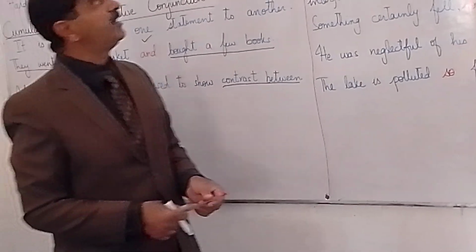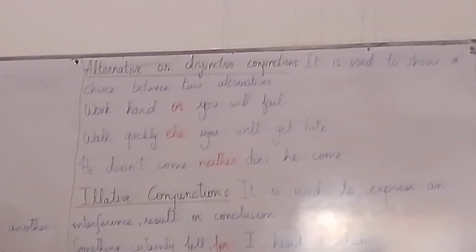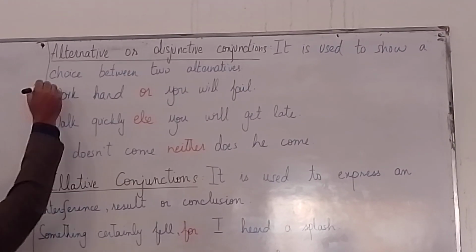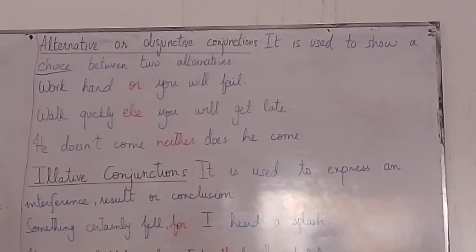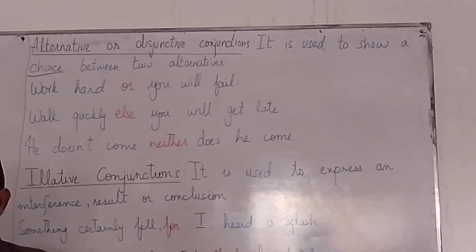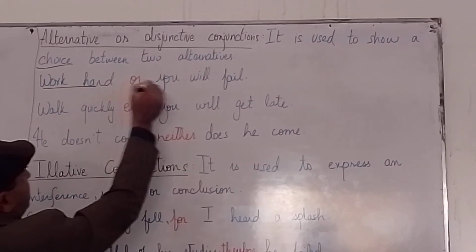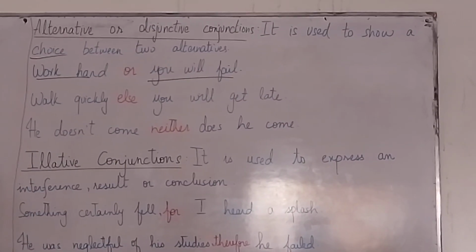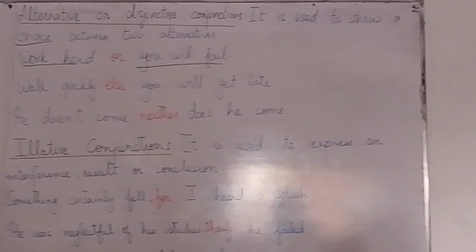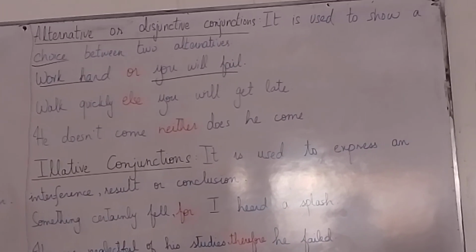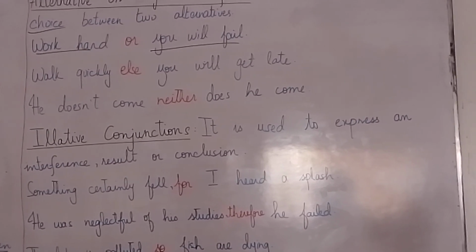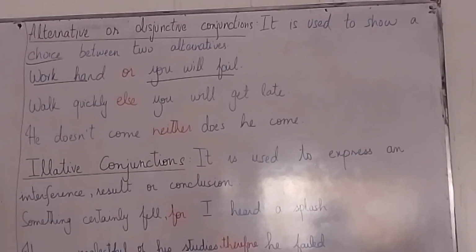Next one is alternative or disjunctive conjunction. It is used to show a choice between two statements. To show a choice. Clear? Between two statements. Work hard or you will fail. So there is a choice. Either work hard or accept failure. You have got two options, you have got two choices. Either work hard or accept failure. Clear? Clear. Either look at the board or be out of my class.